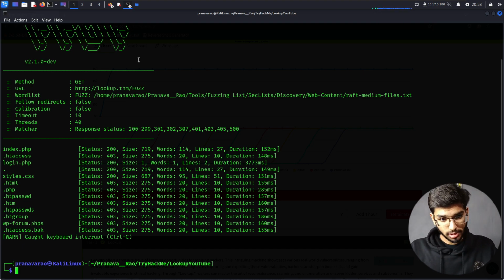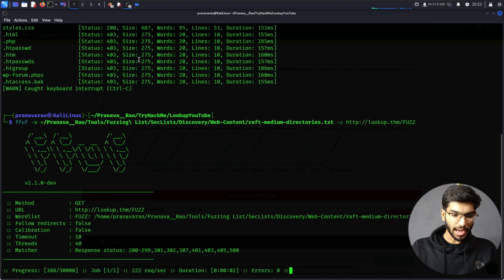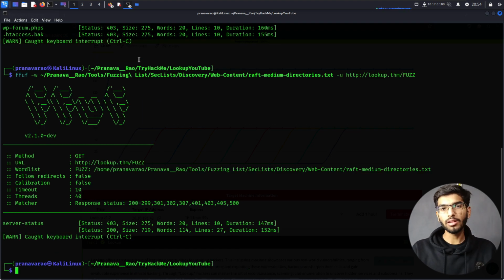What about folders? Are there any sensitive folders which we can look into? Unfortunately, no. So raft-medium-directories.txt for the same thing. I press enter. That too is just going to run like that, and we'll not be able to see any sensitive folders that we can enumerate into. I'm going to let a thousand more entries go through. Yeah, so we still don't find any folders in it.